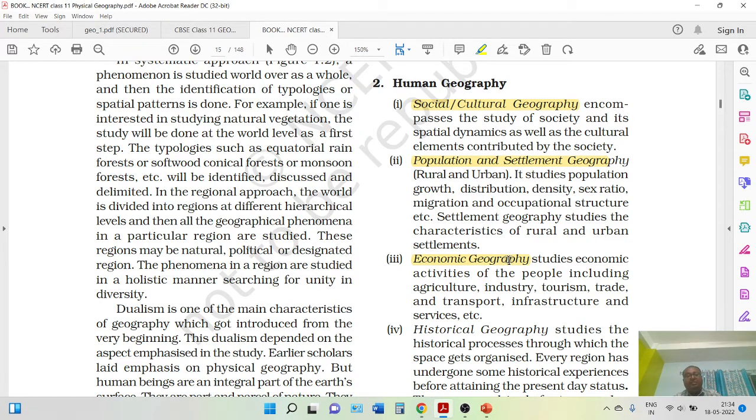So in economic geography, we will study different activities. After that, agriculture: why it is flourishing. Industry: why it is growing. Okay. After that, tourism, trade, and the developmental perspective. What we can do for the development of these things, we will study in economic geography.